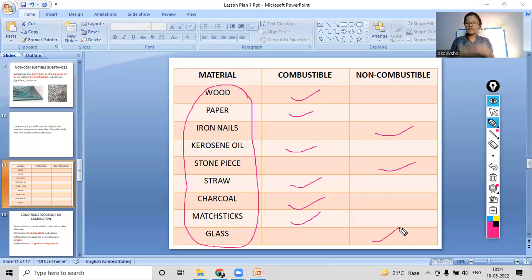So see how many things around us are mostly combustible. So that's why our elders say that we should always be aware and we should never play with fire, right? This is the reason, because anything can catch fire around us. So this was all about this topic. Now we will move on ahead to our next topic for today.